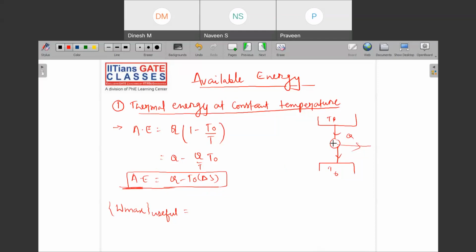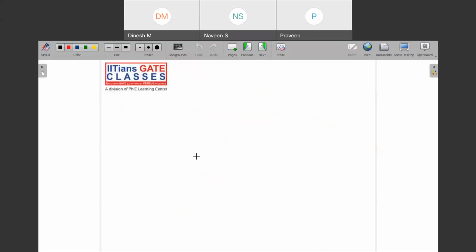Because this working system will not involve any surrounding work, like no interaction with the atmosphere, because this is an engine installed between two temperature limits. So your W max useful will be nothing but the available energy, or I can say this is W max itself.